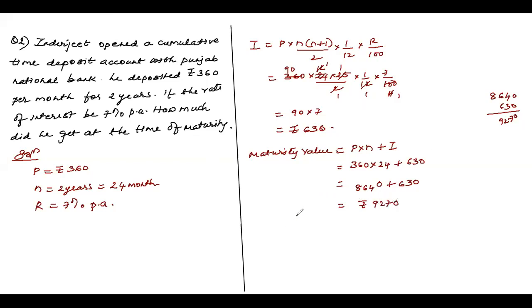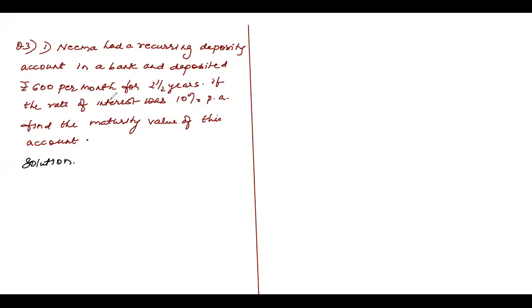So maturity value is how much, children? Answer, maturity value is rupees 9,270. Okay, children, we go to the next sum now. Question number 3, children, the first part of it.